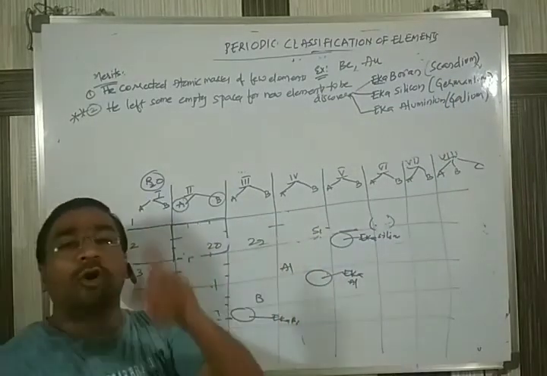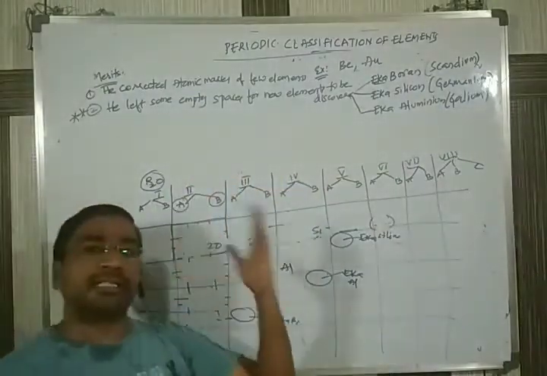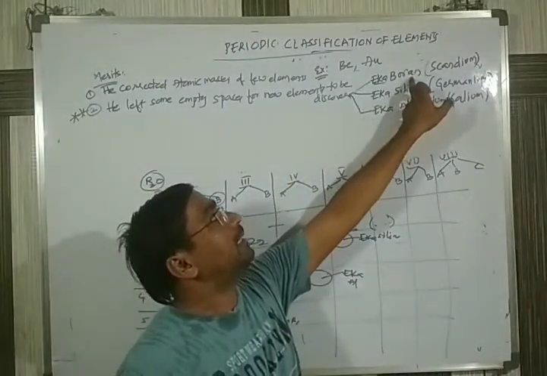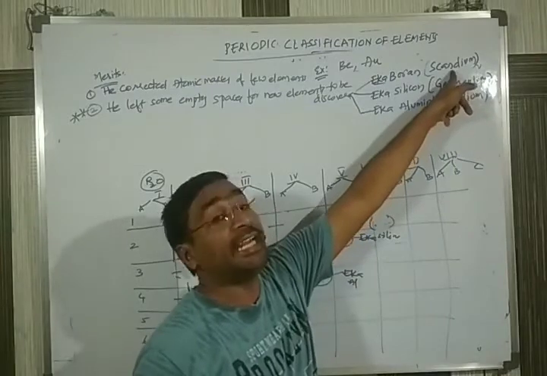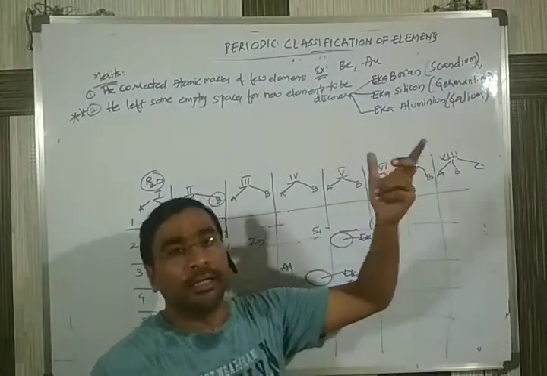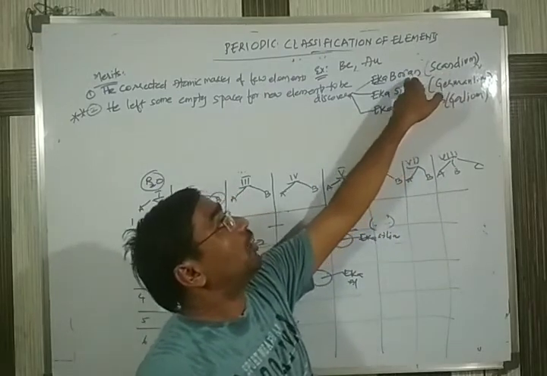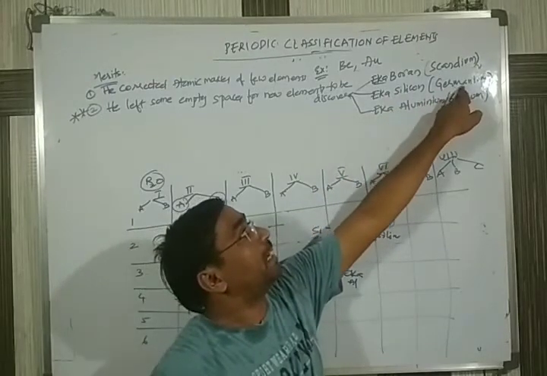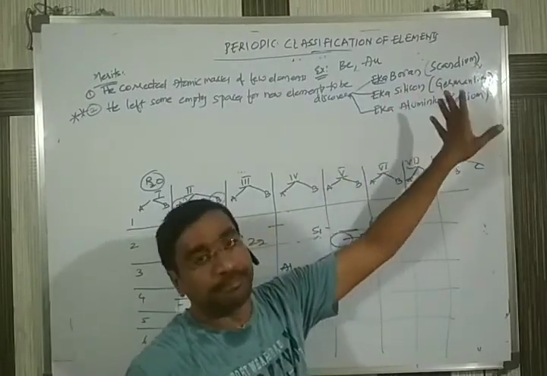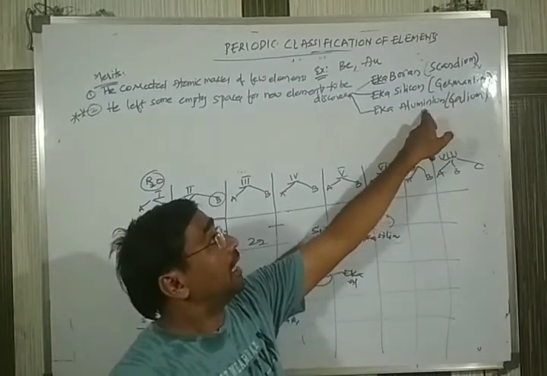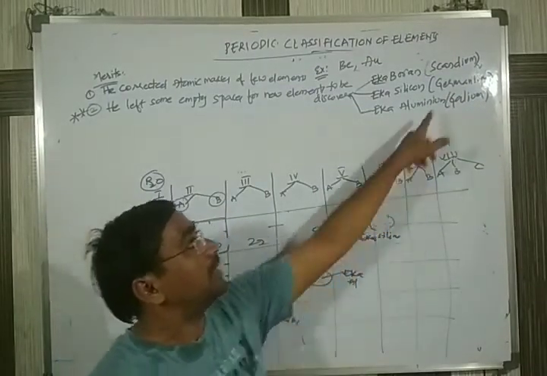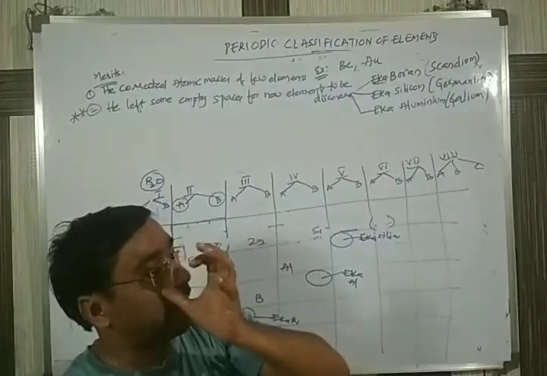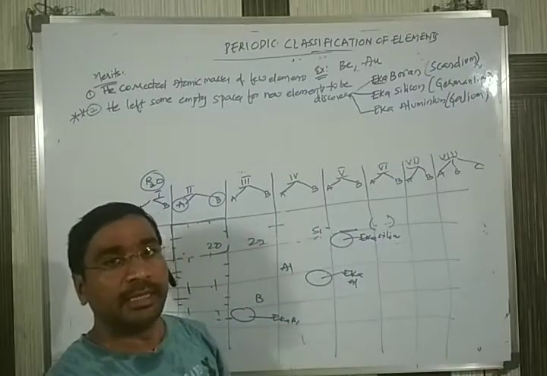These 3 elements. In CBSE as well as in competitive exams, they will ask: what is the element which occupied the place of Eka boron? Scandium. The pronunciation of the elements is new for us. So scandium occupied the place of Eka boron. Next, Eka silicon: the element which occupied that place is germanium. Next, Eka aluminium: wherever he left the space near aluminium, the element discovered is gallium. This question was asked in competitive examinations in different ways.